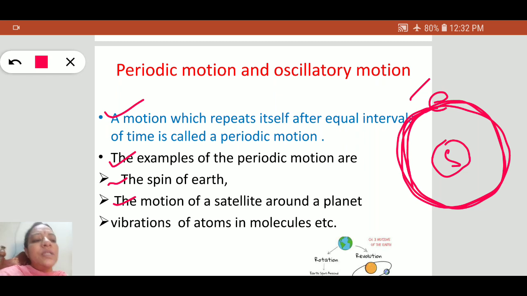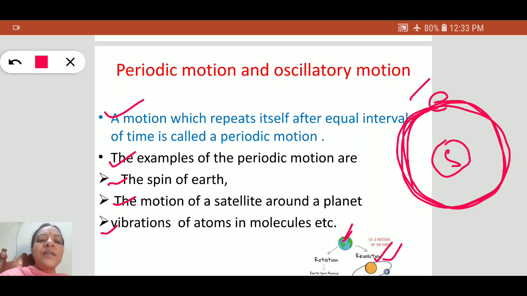In this slide you are observing that the Earth revolves around the sun and at the same time rotates about its own axis. This rotatory motion of the earth and the revolution are both periodic motion. Similarly, another example is the vibrations of atoms in molecules.